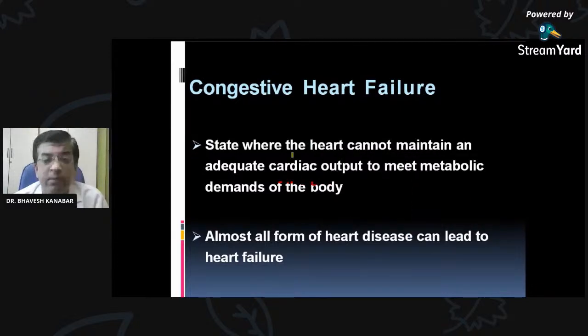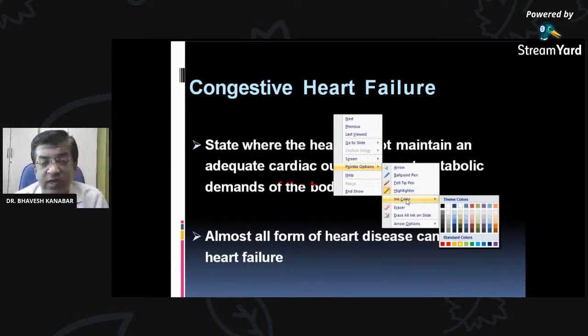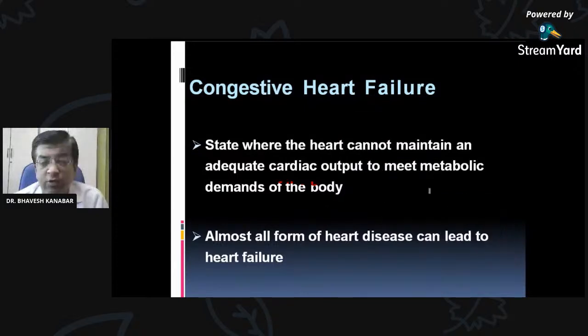But remember that there is no complete failure, meaning the heart has not completely stopped. Only adequate cardiac output is not maintained. The heart is not able to pump enough cardiac output to meet the metabolic demands of the body.